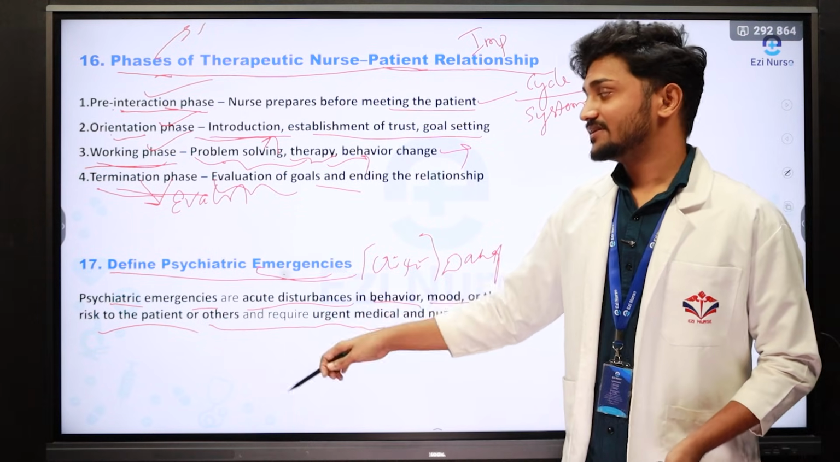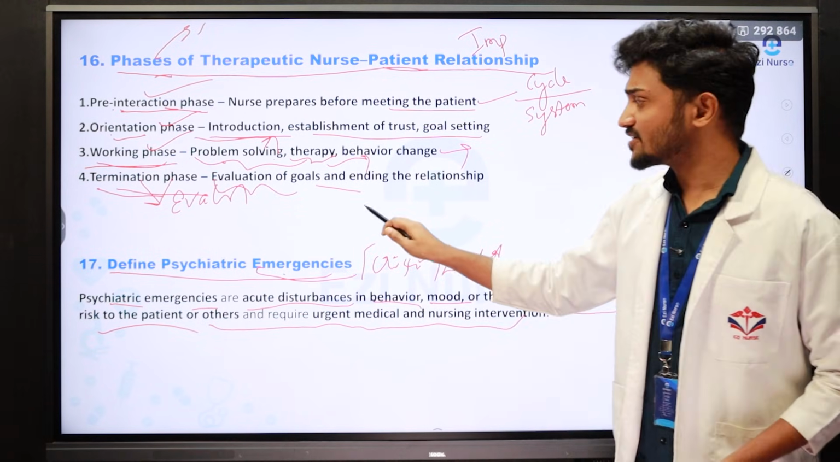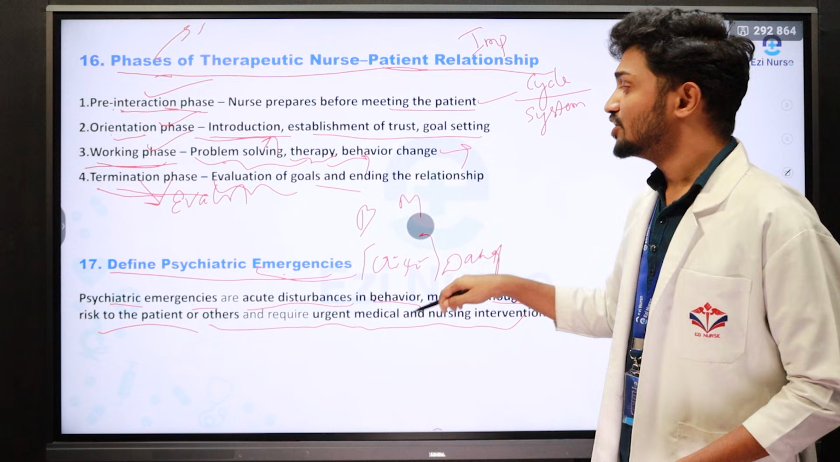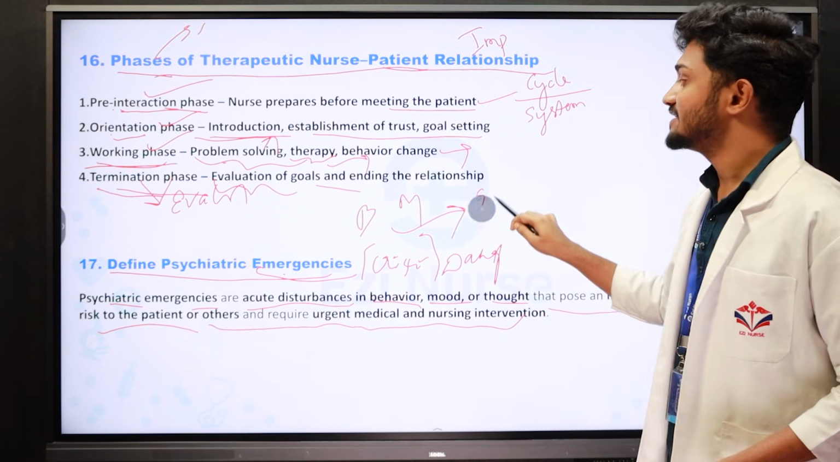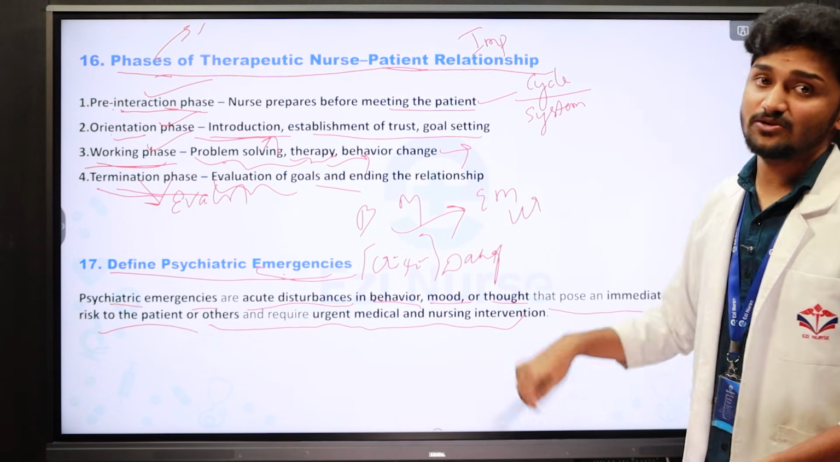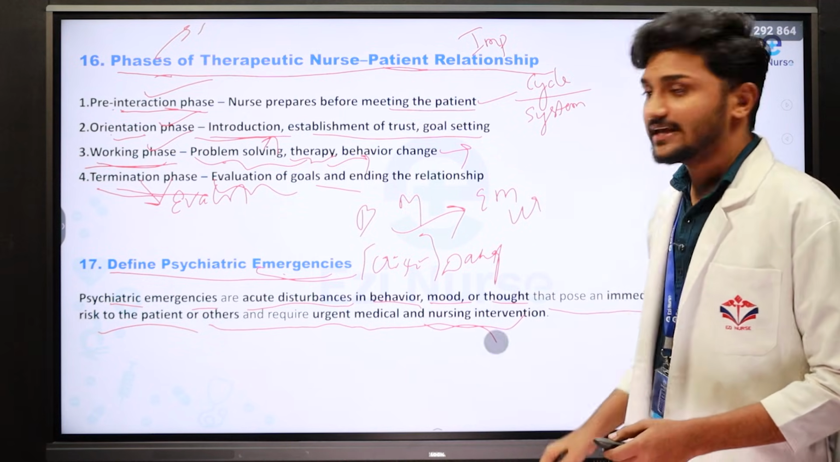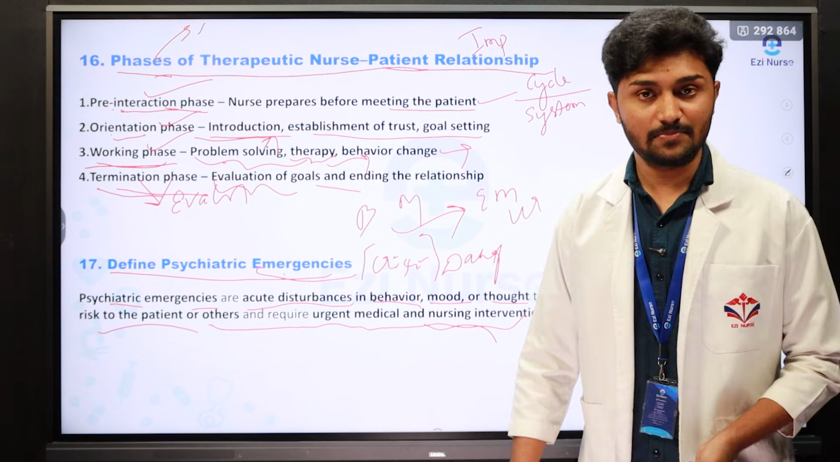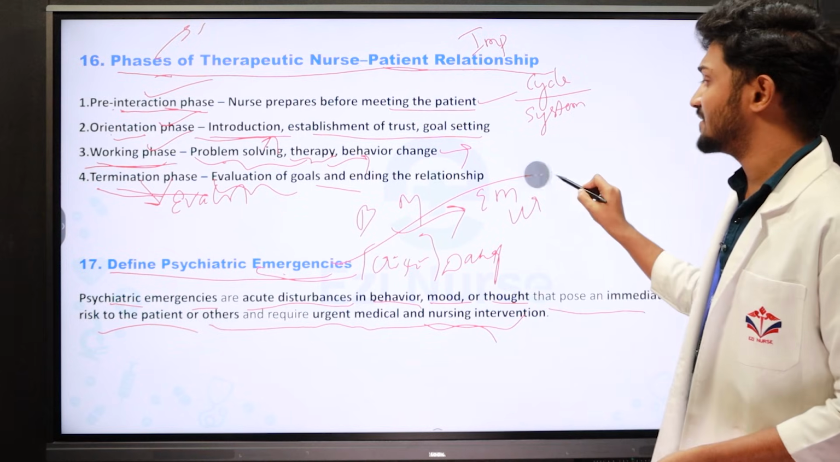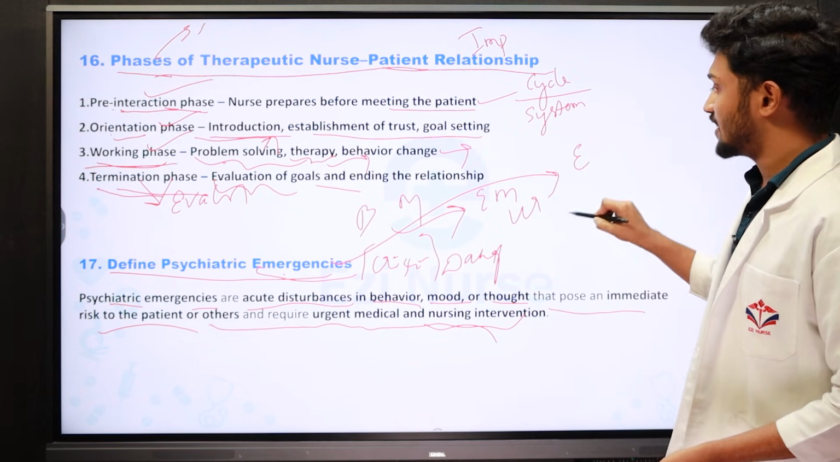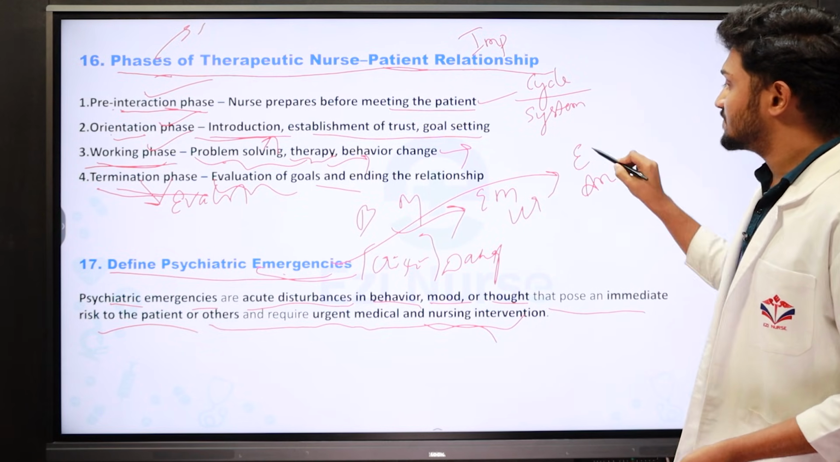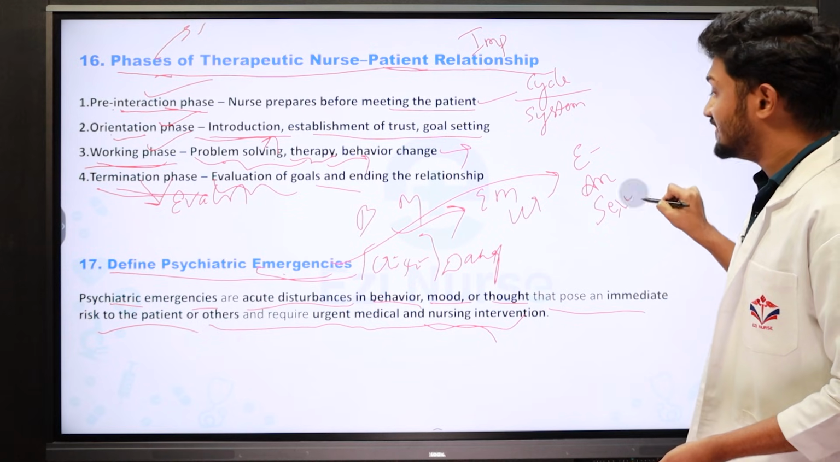Emergencies are disease conditions that may affect our behavior and mood. So they need emergency treatment and urgent intervention. What may be the intervention? It may be medical intervention, not surgical. Nursing intervention can be given to a mentally ill person. Then what are the best examples for psychiatric emergency? It may be an eating disorder, anxiety, or a sexual disorder that leads to death.